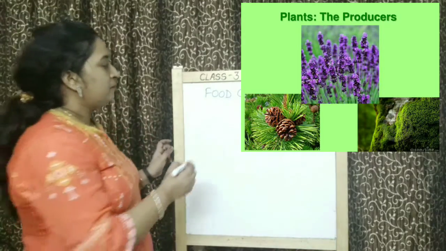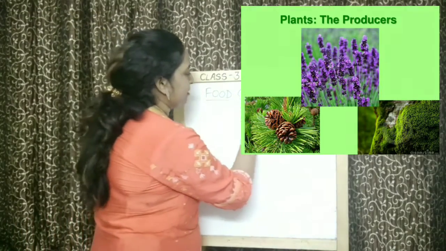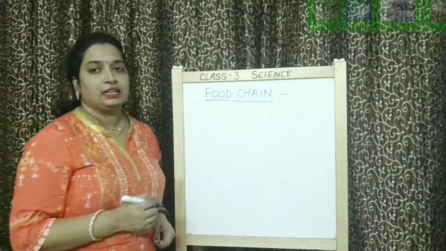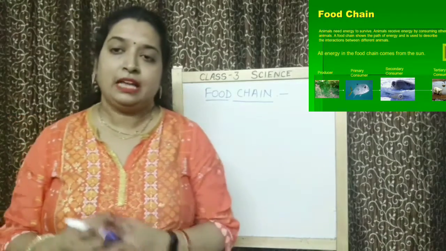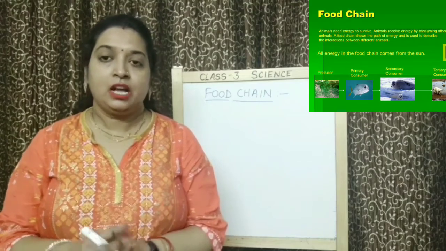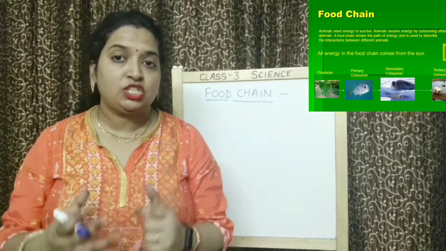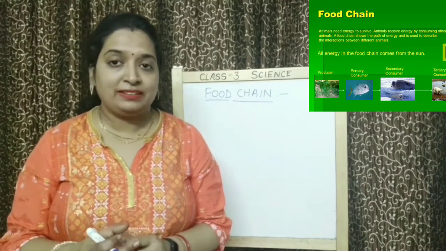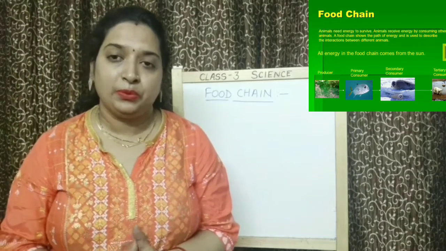What plants are called? Producers. So children, in food chain, you will study about plants, animals. How are they interconnected? How they make chain on the basis of getting the food.